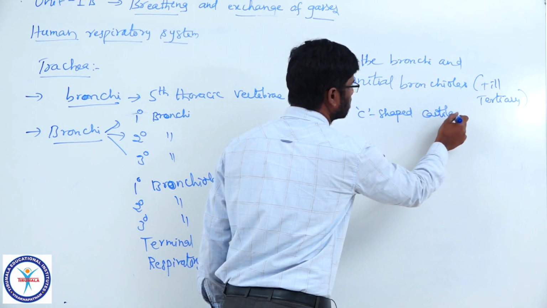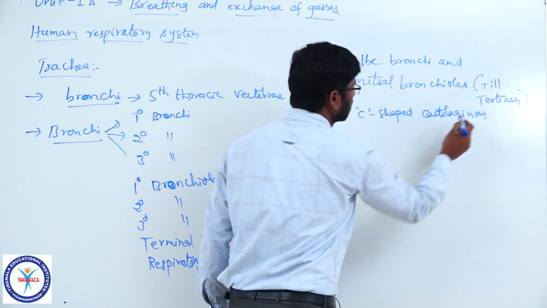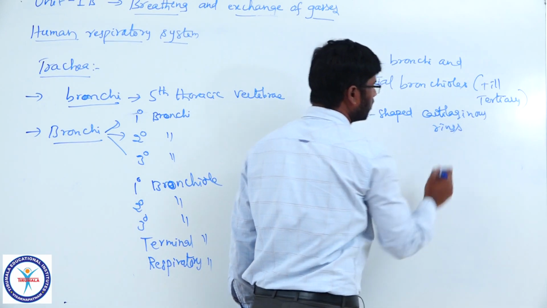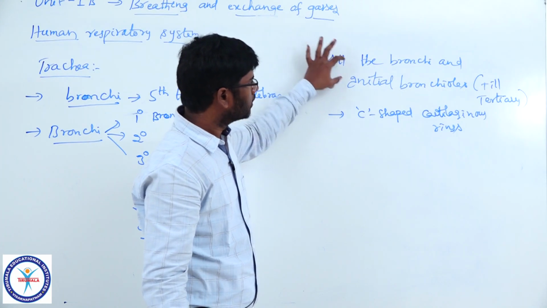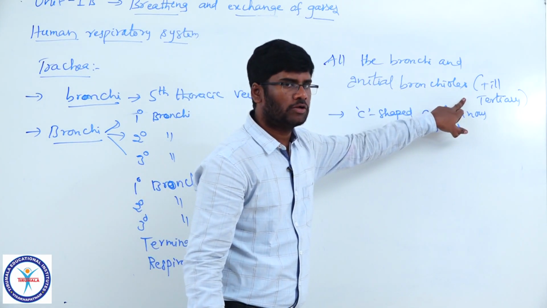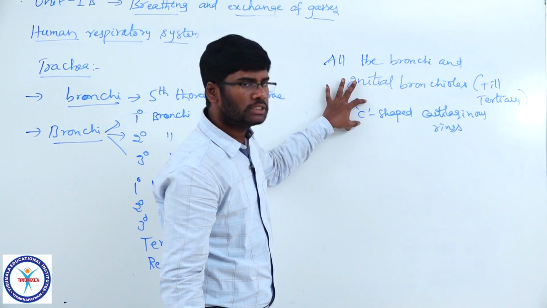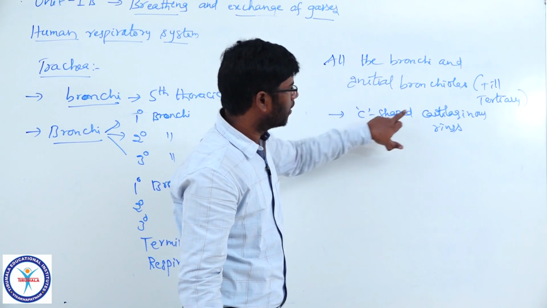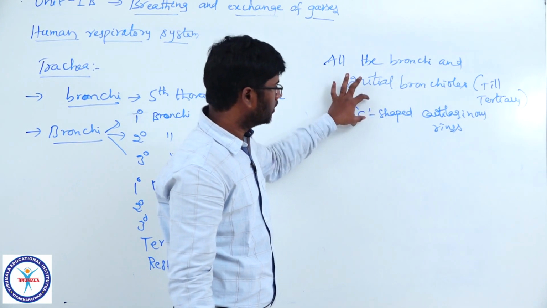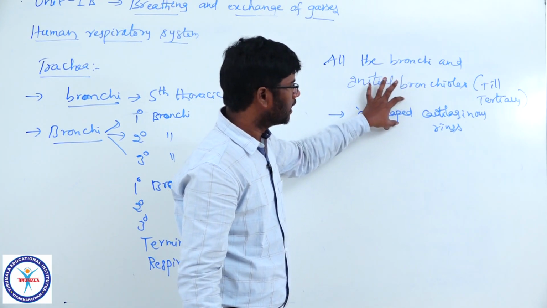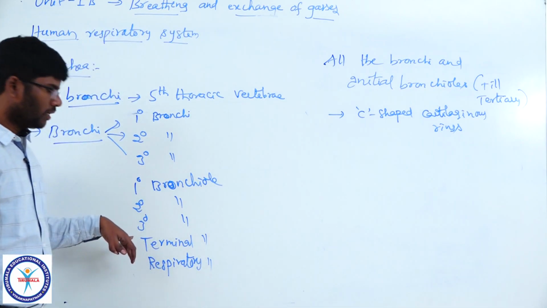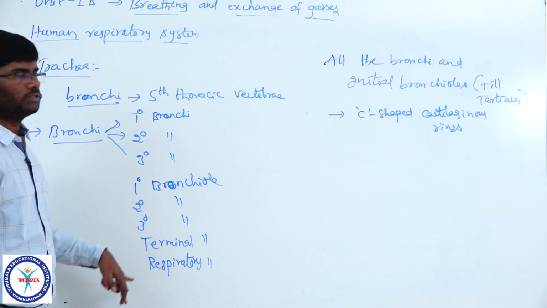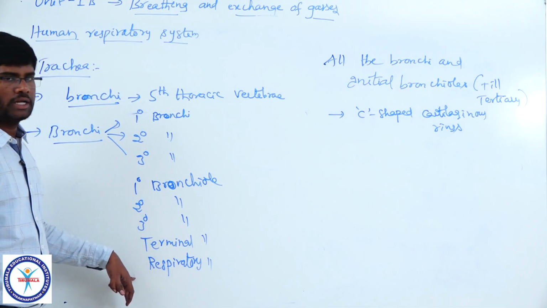On the wall of all the bronchi till the tertiary bronchiole, the wall is supported by C-shaped cartilaginous rings, which are incomplete dorsally, and these are absent in the terminal and respiratory bronchioles.